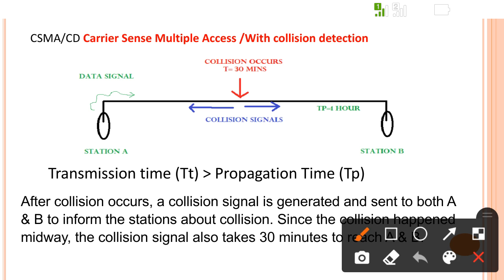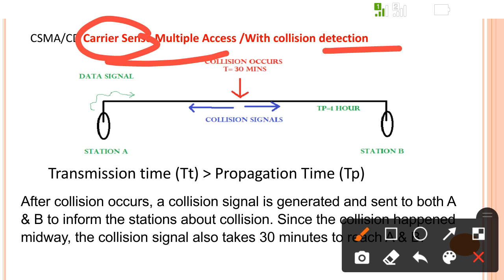Okay. CSMA/CD means what? Carrier sense multiple access with collision detection. Carrier sense means it senses whether the medium is free or not. Multiple access means multiple stations want to transmit data on the same channel. That is multiple access. And collision detection means it detects the collision when a collision happens. That is CSMA/CD, carrier sense multiple access with collision detection.